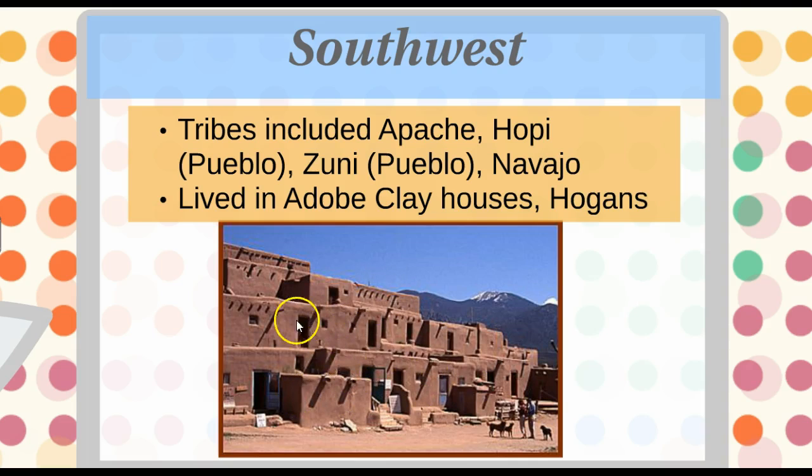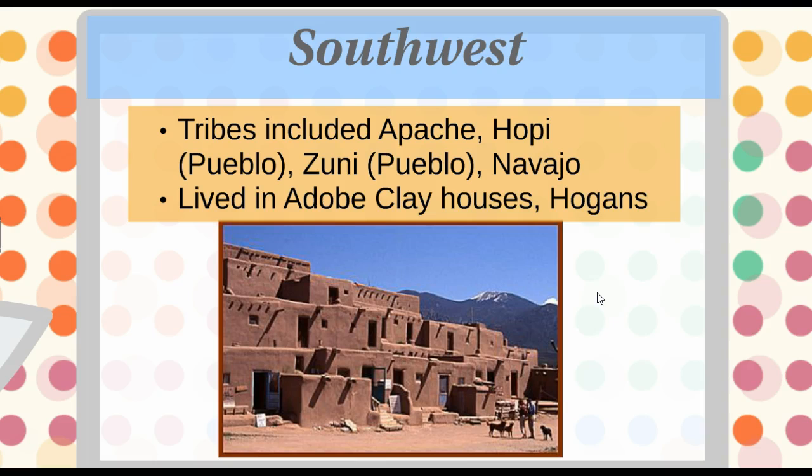And the adobe clay houses would be built either into the side of cliffs or out of this kind of adobe hard clay. And they would build them several levels up, oftentimes 2 or 3 levels up. And they would use ladders to get to the second and the third floor. And why was this important? Well, it was important because if your enemies were attacking you, you could climb up the ladder to the second or third floor, pull your ladder up inside with you, and the enemies would have no way to get to you. Some of the Native Americans in this area also lived in hogans, which were a type of permanent house made out of the same adobe clay that was built more on the ground and not in the high level area like the adobe clay houses were.